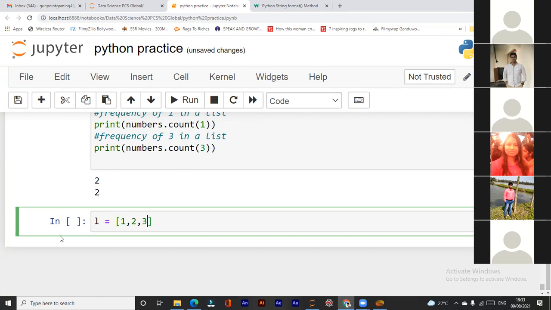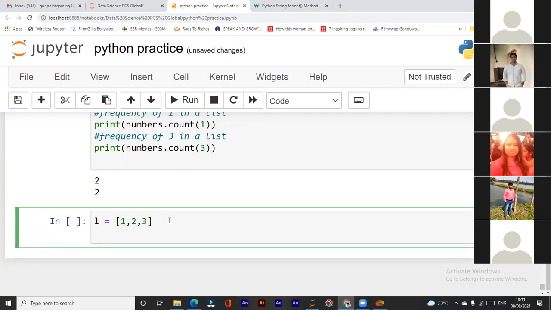Now, if I want to change any element, I just mention the name of the list, square bracket, then 1, equal to 5. This is the assignment operator.